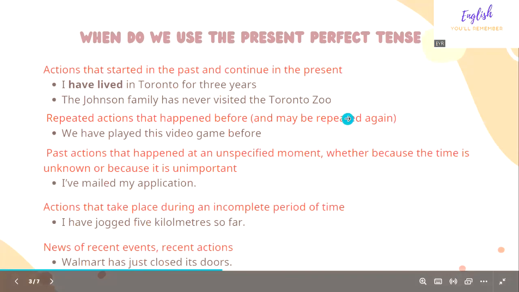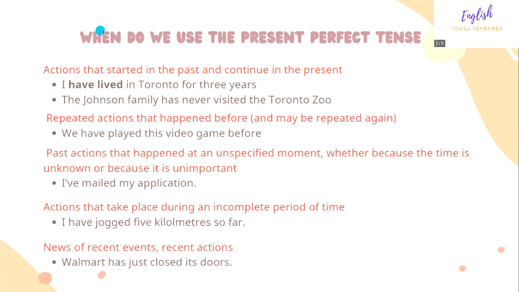So let's look at our examples with the situation. The first one, actions that started in the past and continue in the present. The first example, I've lived in Toronto for 3 years. So 3 years ago, I moved to Toronto and currently I'm still living in Toronto. So the action started in the past and currently it's still happening. Number 2, the Johnson family has never visited the Toronto Zoo. So in the past, they never visited the zoo, and currently, they still don't know what the zoo looks like.